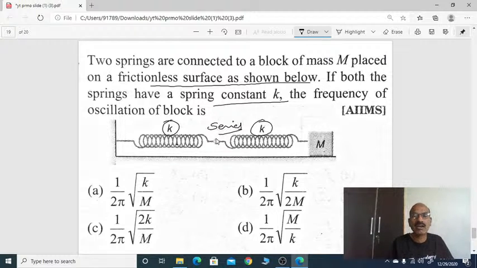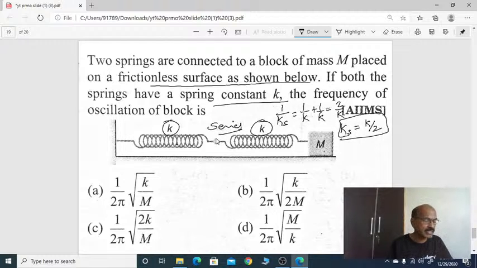Both spring constants are in series. Then the equivalent will be 1 by Ks equals 1 by K plus 1 by K. That will be 2 by K. So 1 by Ks is equal to 2 by K, then Ks equals K by 2. When these two are connected in series, the equivalent spring constant we got is K by 2.